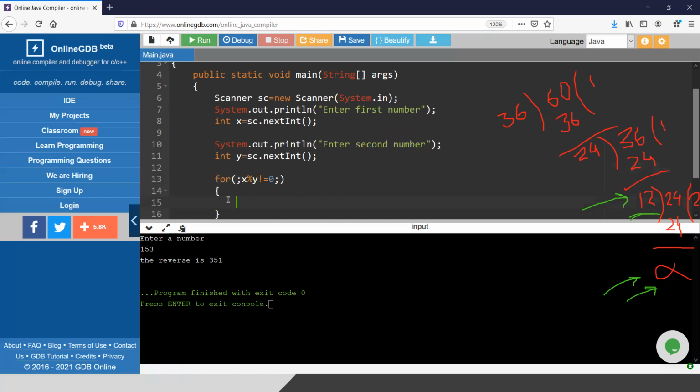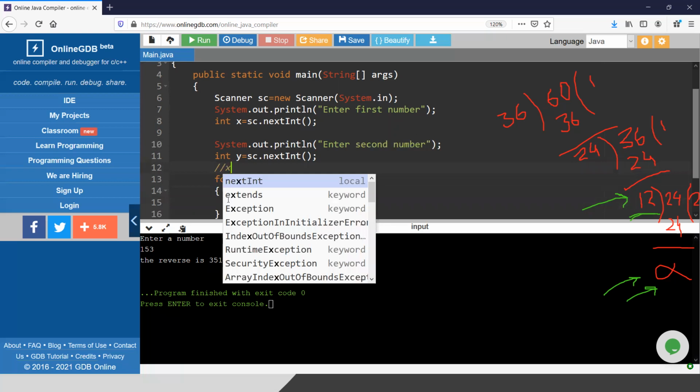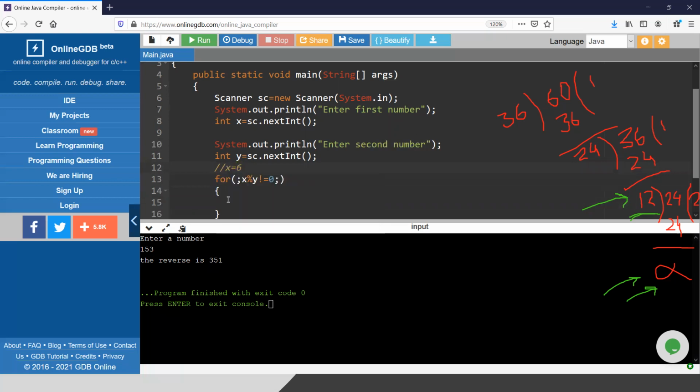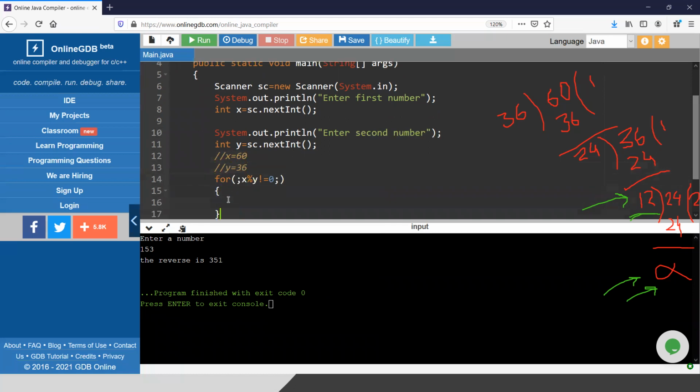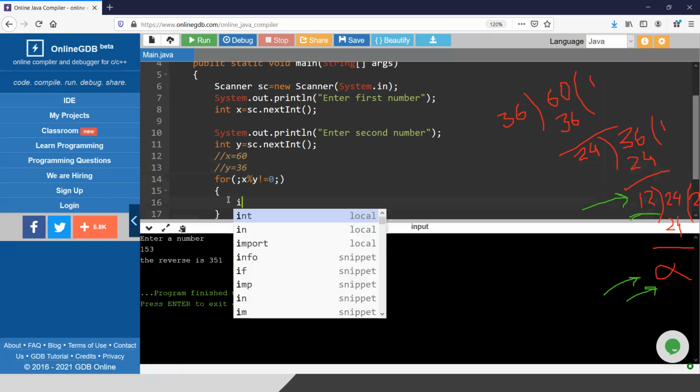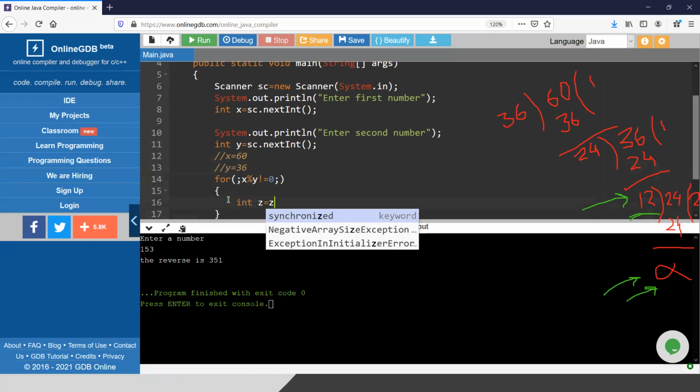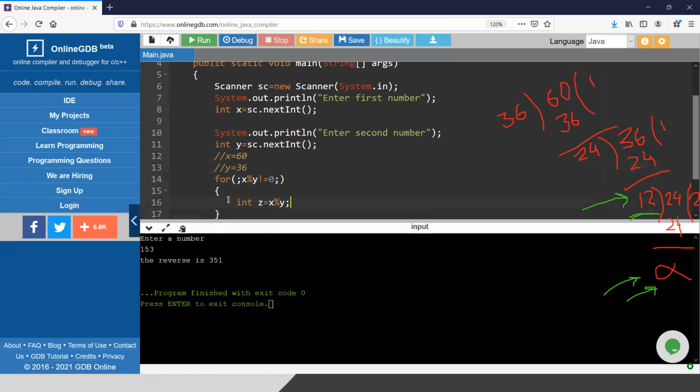So let me assume the user has given x equals 60 and y equals 36. Now, if x is not divisible by y, meaning the remainder is not coming as 0, I will go inside the loop and do int z equals x % y. What will be the value of z here? 60 and 36, if I divide, the remainder is 24.